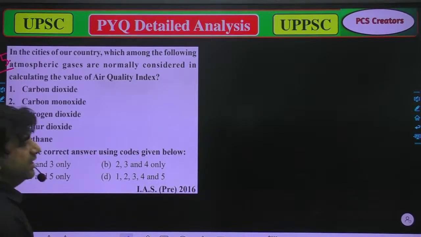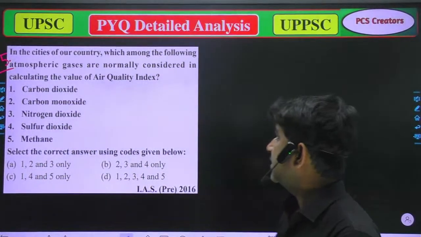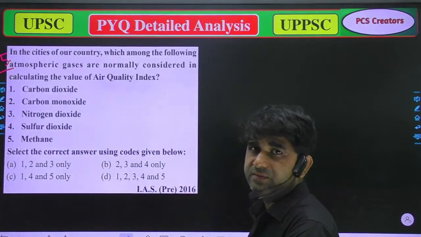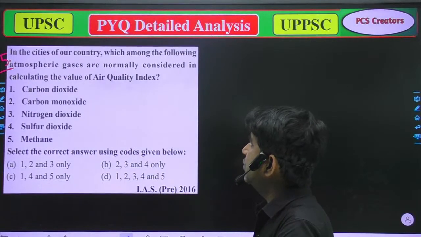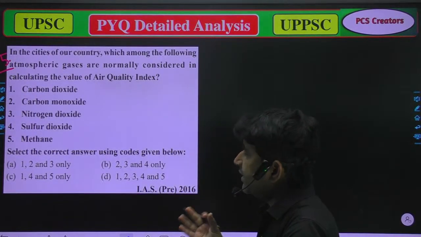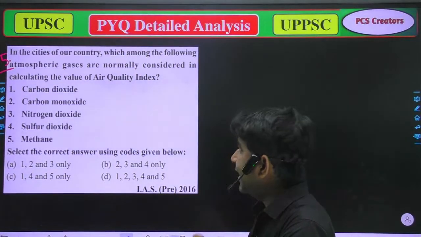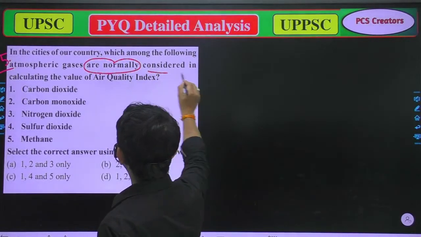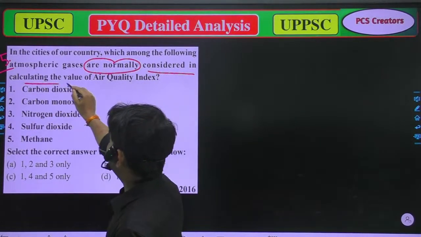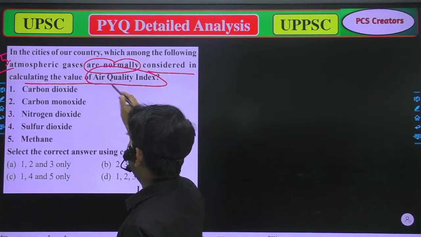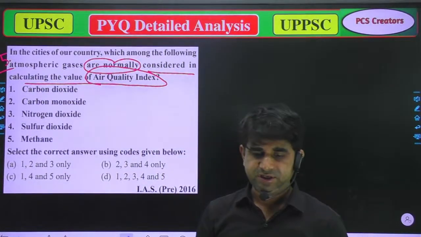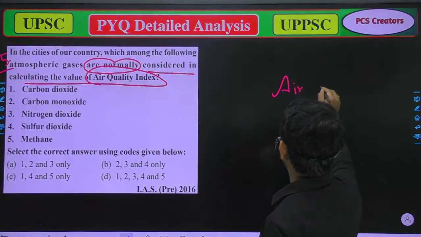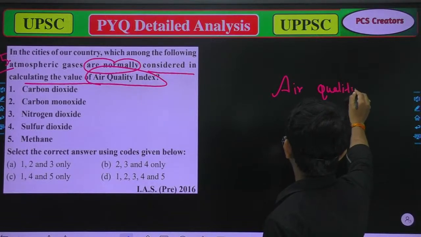Now consider the cities. In the cities of our country, which among the following atmospheric gases are normally considered in calculating the value of air quality index? First, we have to understand what is air quality index.